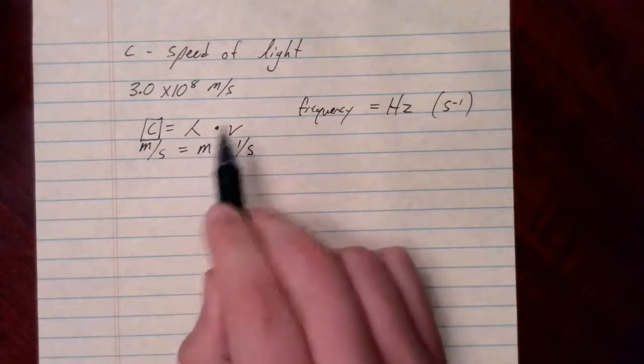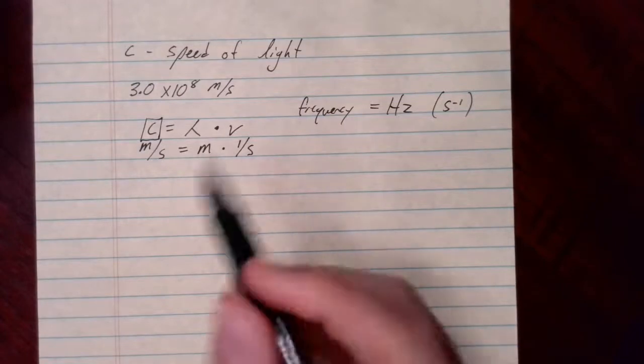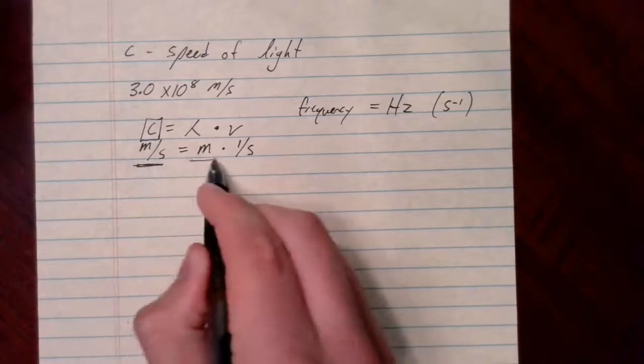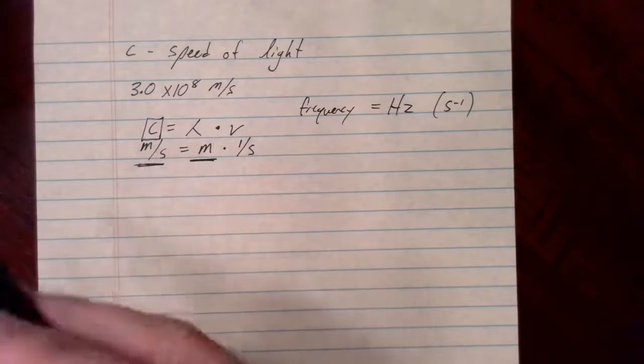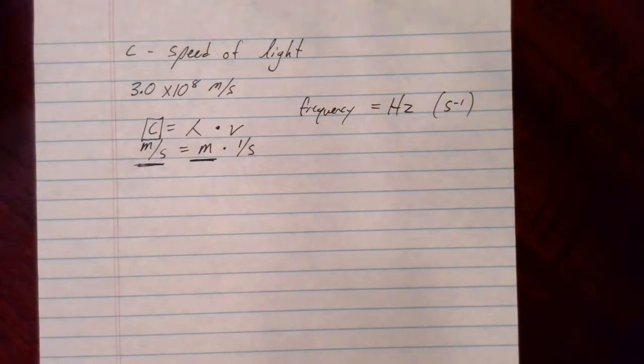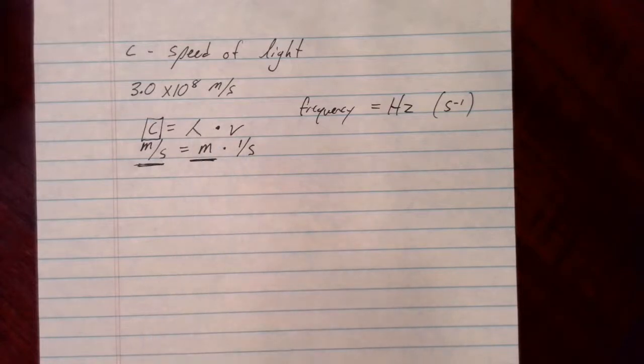So if I know either wavelength or frequency, then I can use this formula to convert back and forth from one to the other. It is important to note, though, the units for the speed of light and frequency must be the same. So typically we leave c in terms of meters per second. So we always need to change our units for wavelength to meters. Visible light, which is what we deal with quite a bit, has a wavelength in the range of several hundred nanometers, so nm. So we'll have to go back and use our dimensional analysis to convert from nanometers to meters in the majority of these problems we deal with.